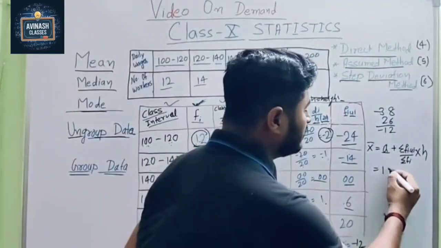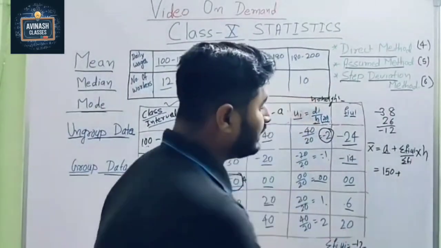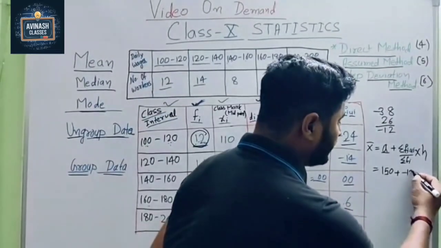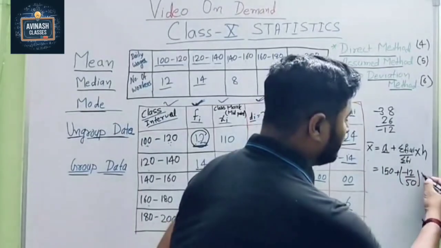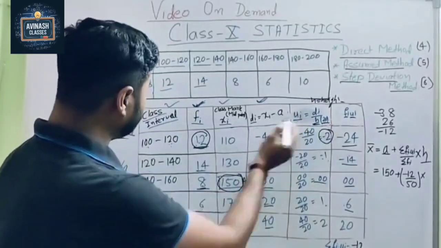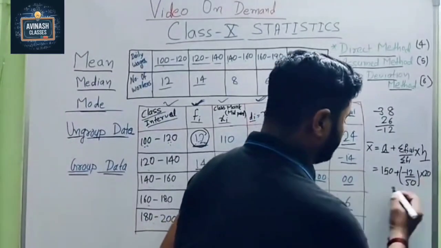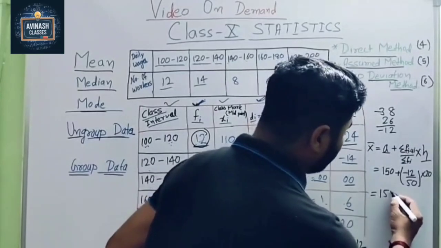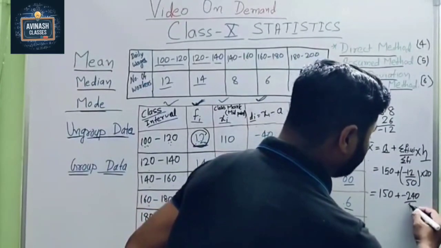So we write here 150 plus, and this is negative 12, so negative 12 by 50. And what is h? h means height, which we assumed as 20, the difference between these two. So here we multiply with 20. Now next step, 150 plus negative 240 by 50.